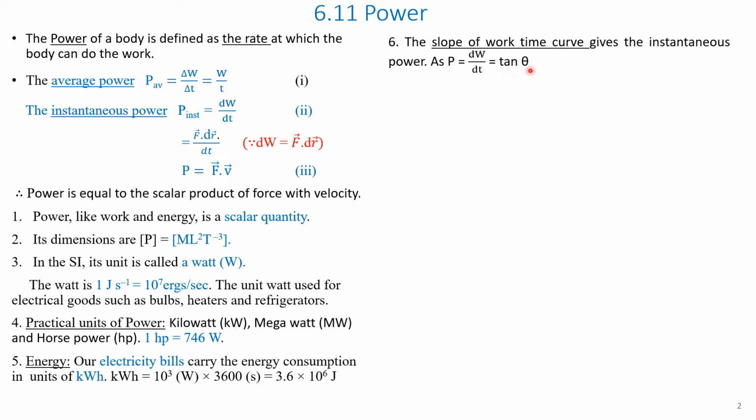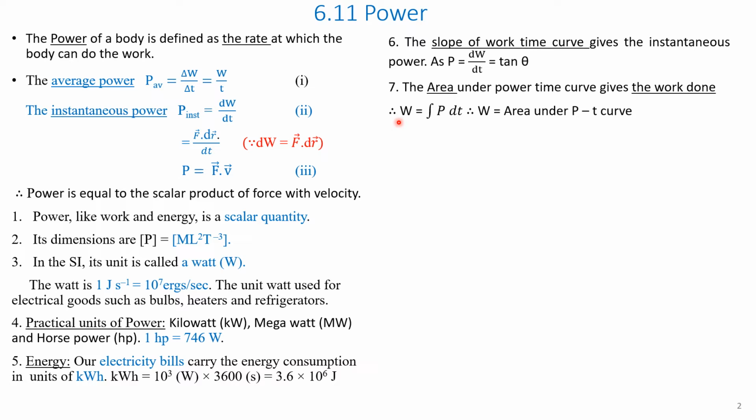If you take the instantaneous value, P is equal to dW by dt, that is equal to tan theta. Point number 7, the area under the power versus time curve gives the work done. Please note this is the area. In point 6 it was slope and here it is area. The area under the power versus time curve gives the work done.